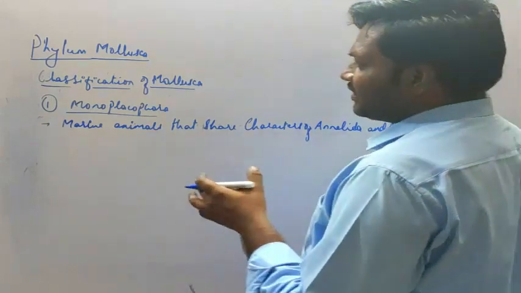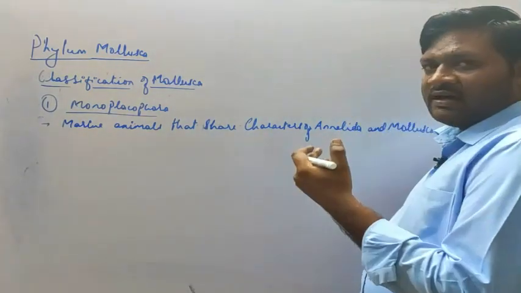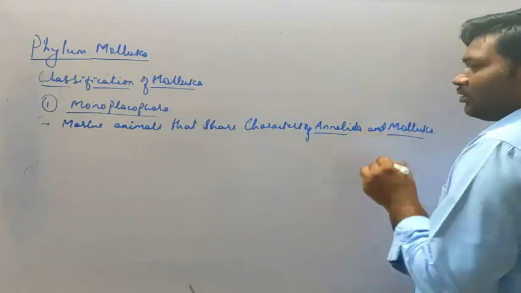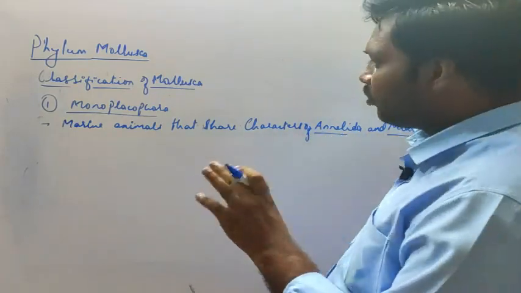Okay, so this is the class of animals which share the characters of Annelida and the mollusca. So they have the characters of both the phyla.